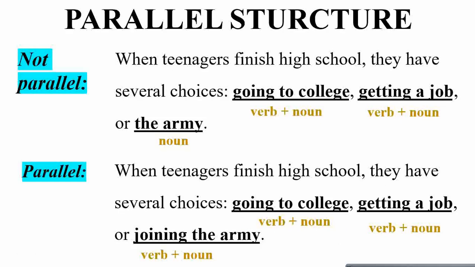Another example for clarity. When teenagers finish high school, they have several choices: going to college, which is a verb noun, getting a job, which is again a verb noun, or the army, which is a noun. This does not make sense, so they should all be aligned. When teenagers finish high school, they have several choices: going to college, getting a job, and joining the army, all verb nouns. That's how you make this non-parallel structure parallel.